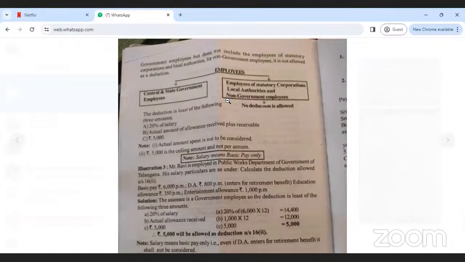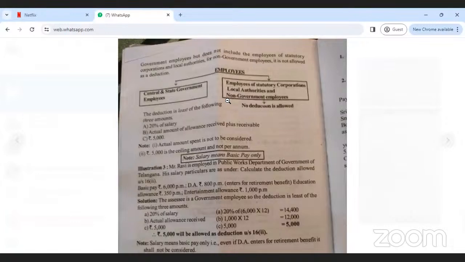Next, allowances. In the allowances, entertainment allowance is very, very important for you. Here, entertainment allowance is a deduction under section 16(2). Under section 16, the standard deduction is 16(1) and entertainment allowance comes under 16(2).